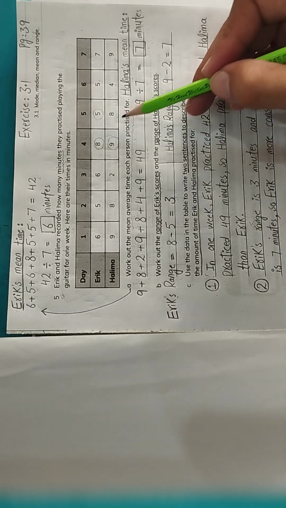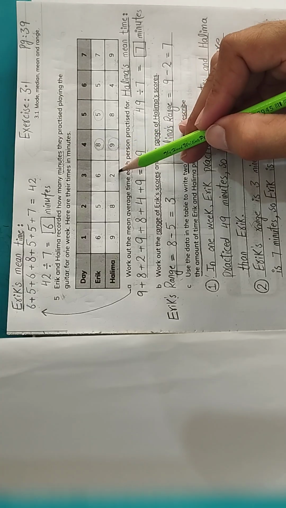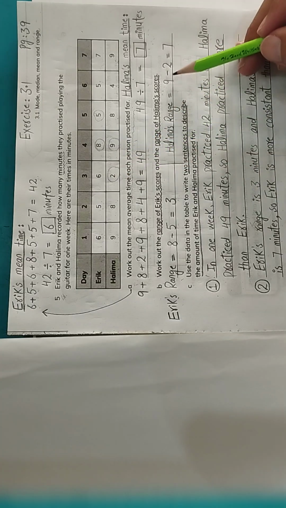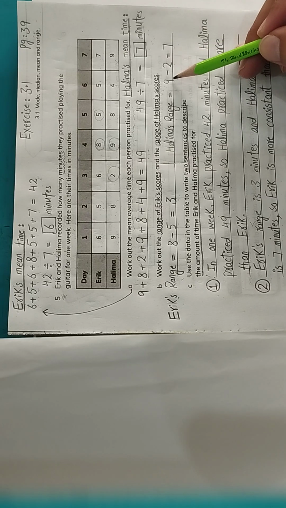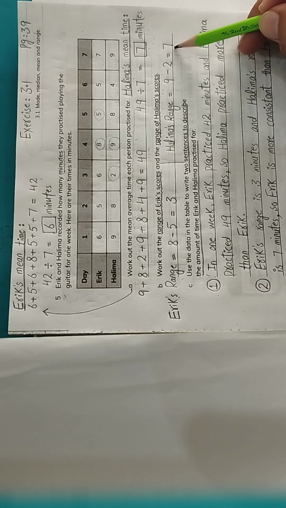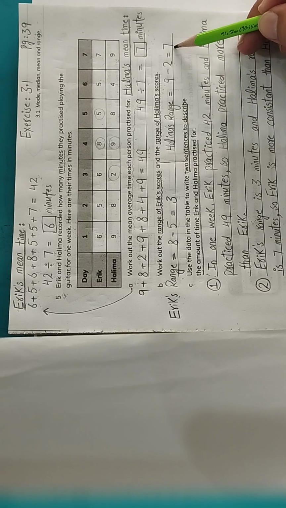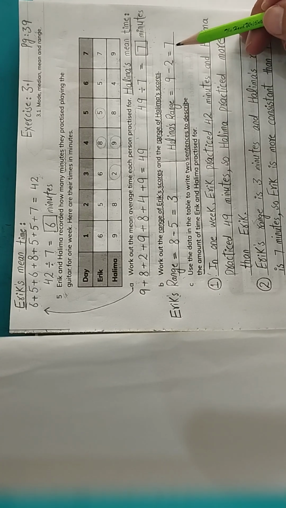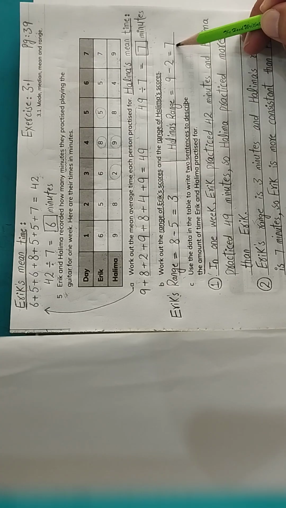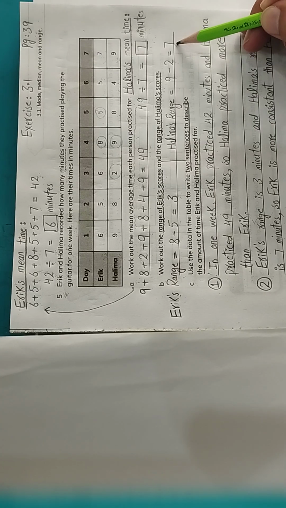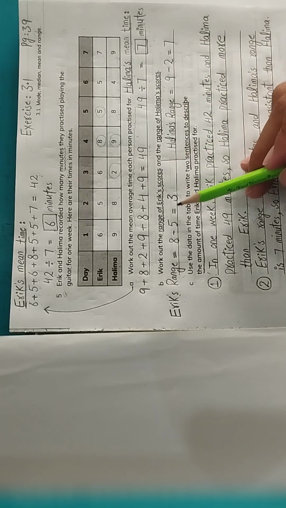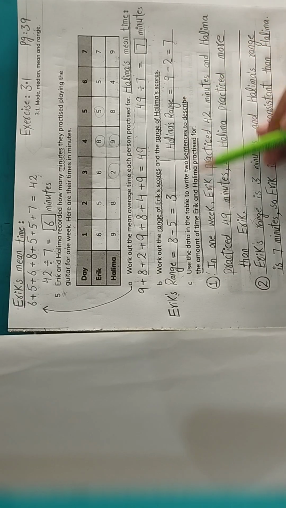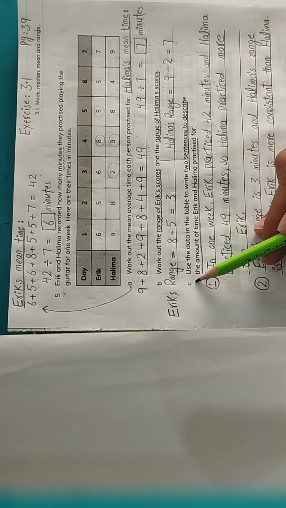Now let's see which one is the lowest time of Halima. The lowest time of Halima is 2 minutes. So I have written 2 here. 9 minus 2 is equal to 7. This one is the range of Halima's scores. So the second part was calculate the range of Eric's scores and the range of Halima's scores, and we have calculated both. Now let's move on to the third part, C of this question.